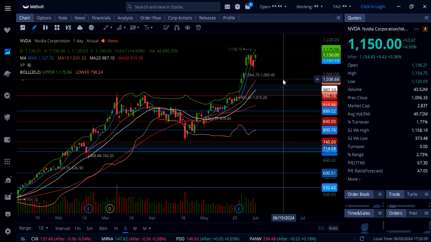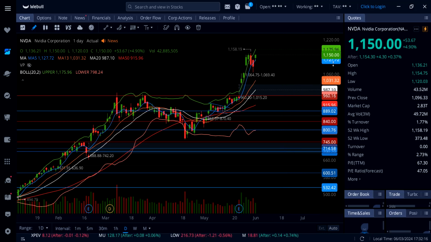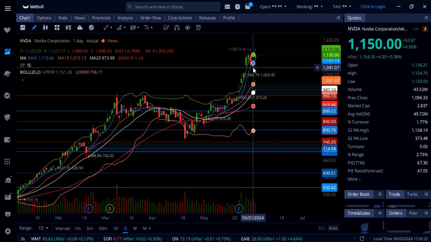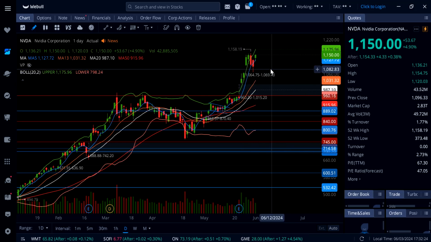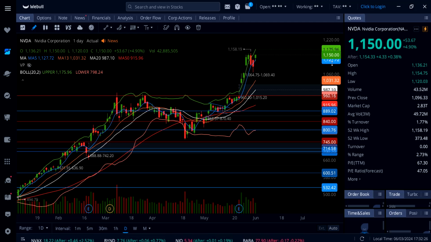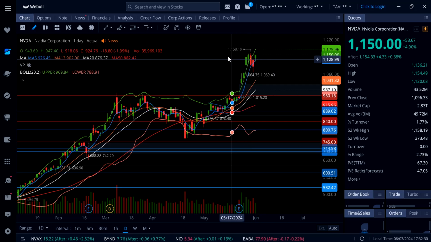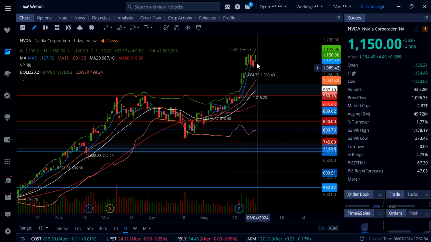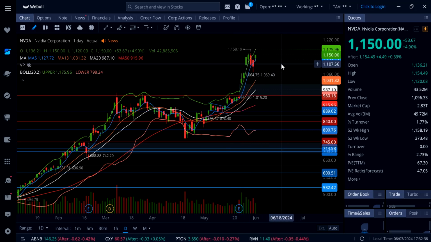The dip was instantly bought up, and this thing went back up to 1150, and now there will be support at 1127, rising 5-day moving average, and then watch out for a drop down to 1100. Until then, as long as this thing can hold above $1127, watch out for a move up to 1158. That is going to be this previous all-time high from 3 days ago, and we might be hitting another all-time high as early as tomorrow morning.